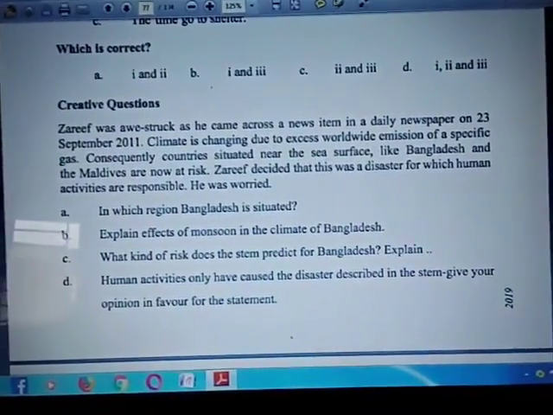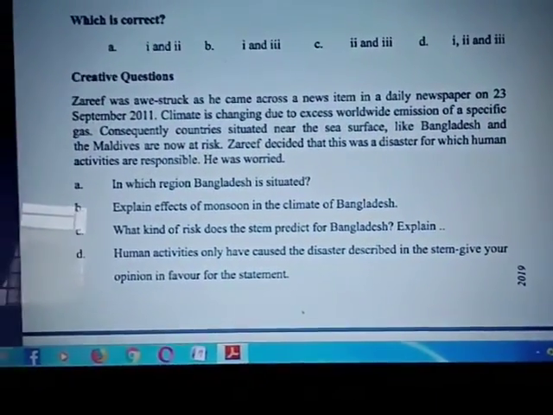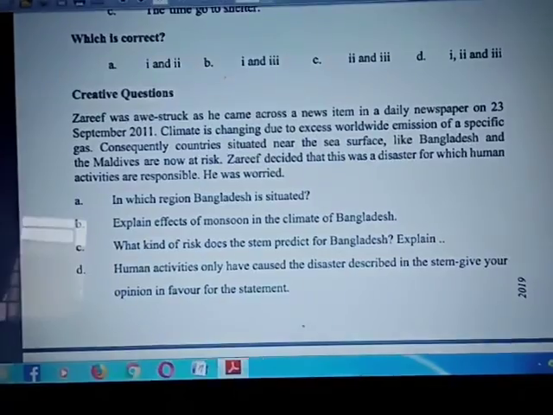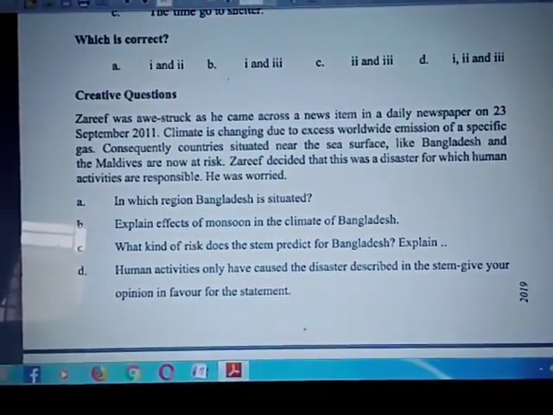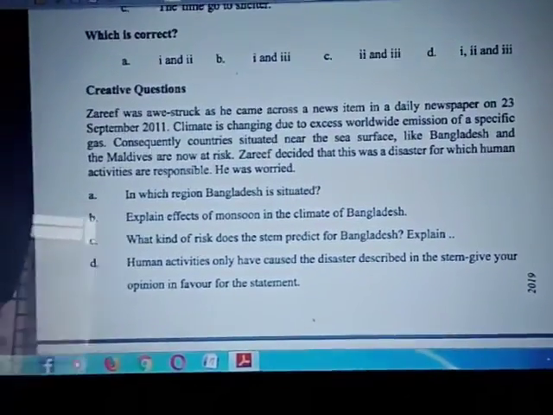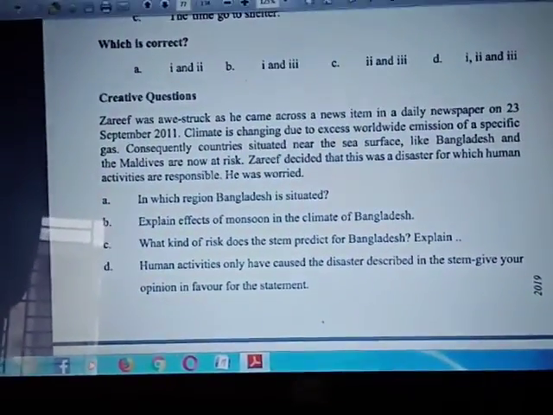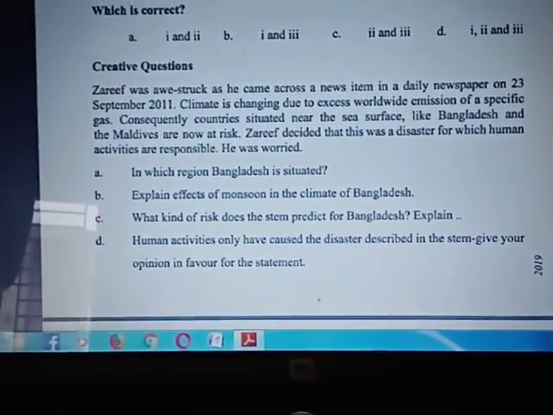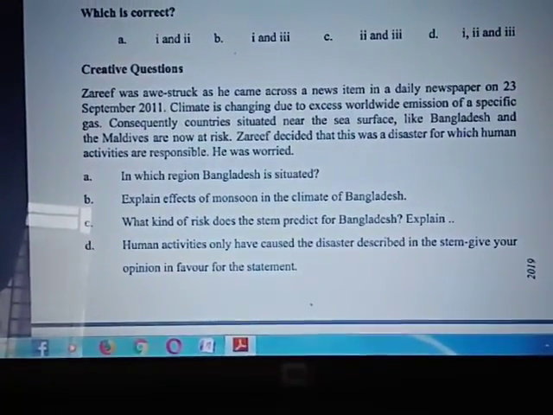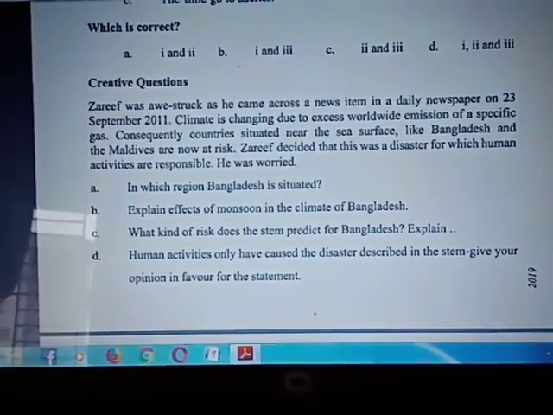A number question. In which region is Bangladesh situated? Bangladesh is situated in the tropical region. Number B, explain the effect of monsoon in the climate of Bangladesh. The climate of Bangladesh is temperate. That is to say, it is not very hot or very cold here.